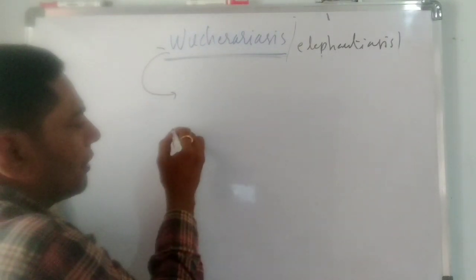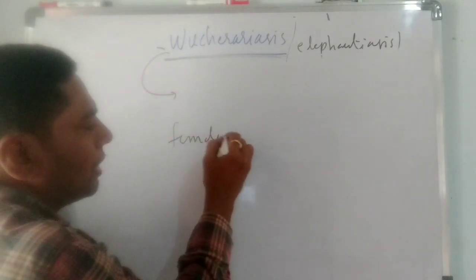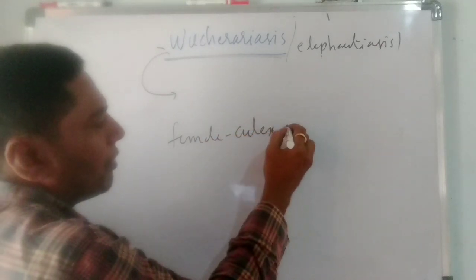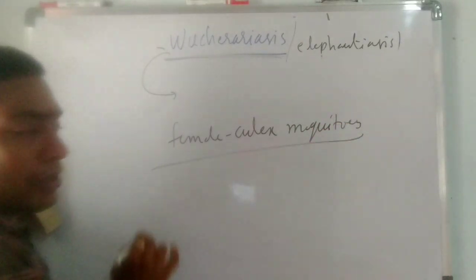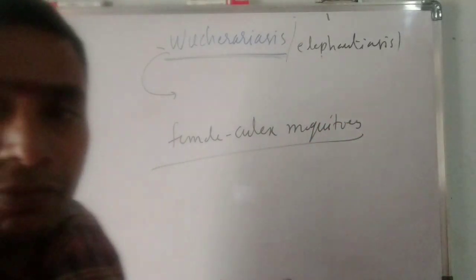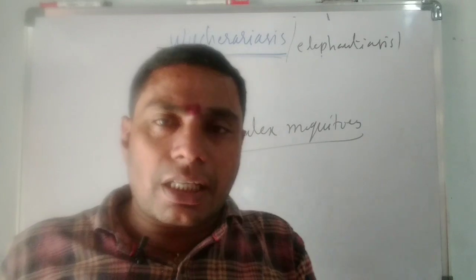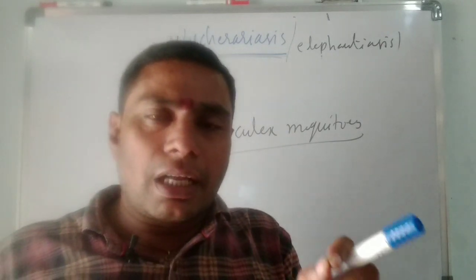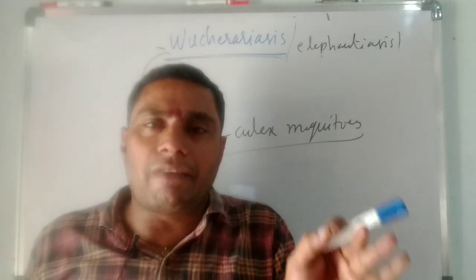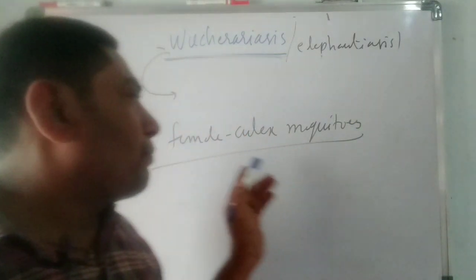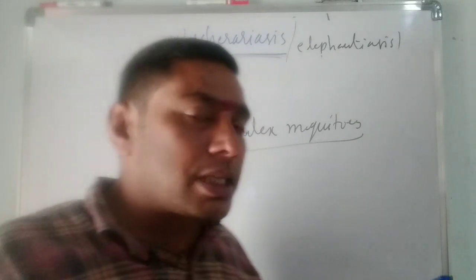It is transmitted by the female Culex mosquito. It is very important. Which insect transmits Wuchereriasis? It is an important question. That is the Culex mosquito.